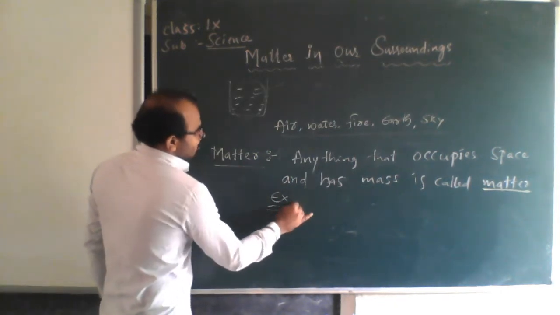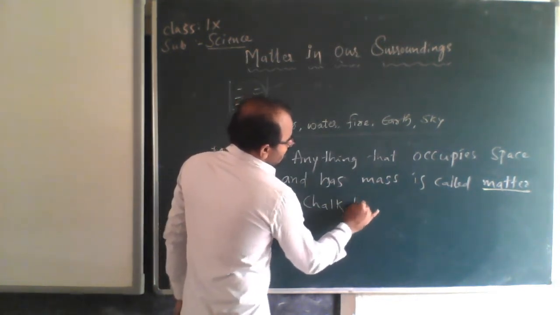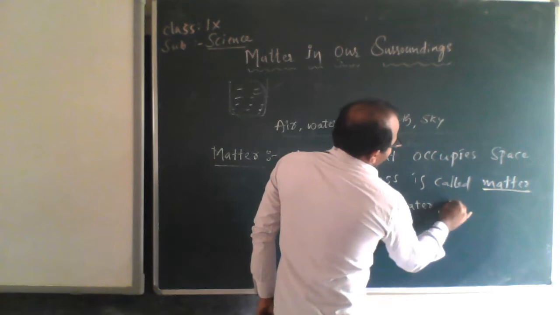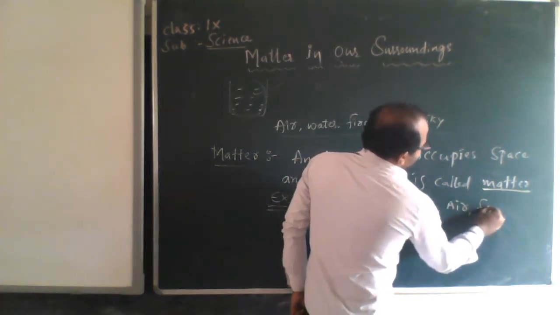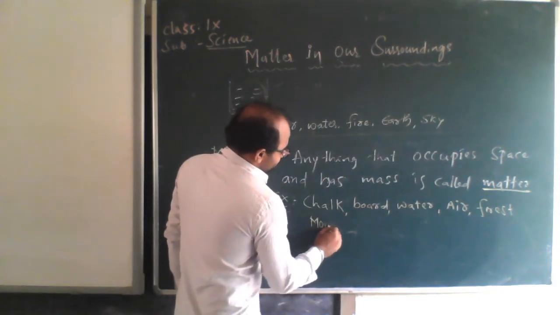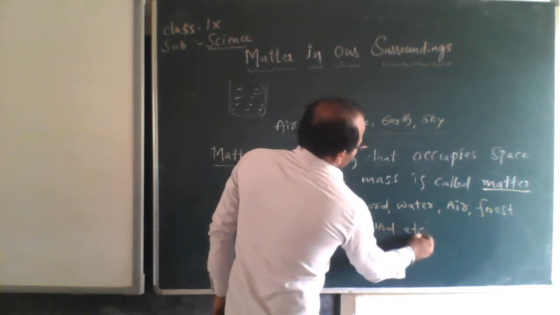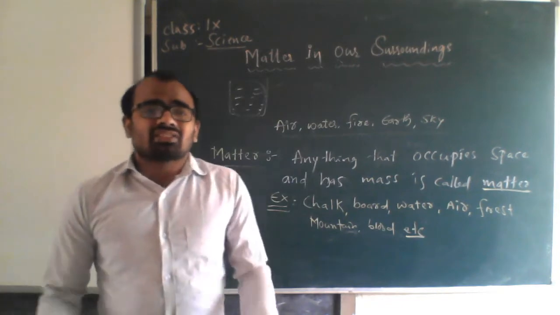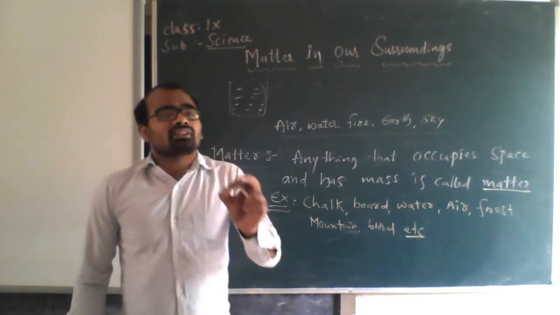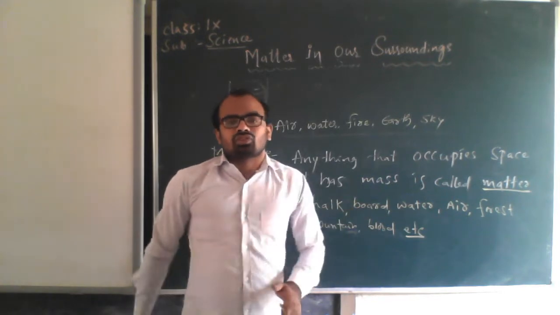What are the examples of matter? Anything you take: chalk, board, water, air, forest, mountain, blood, etc. So, as I said, anything that can be seen or felt. 90% seen things are matter, and in the other 10% we feel with our sense organs.